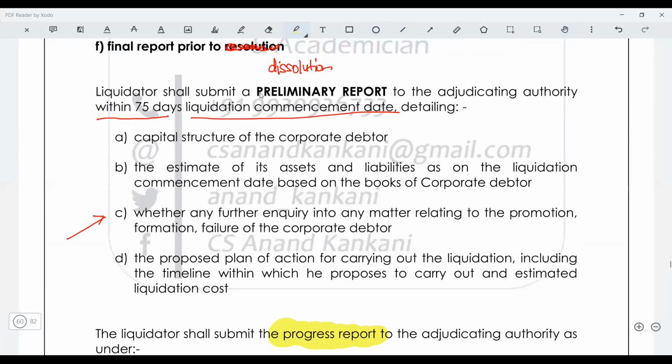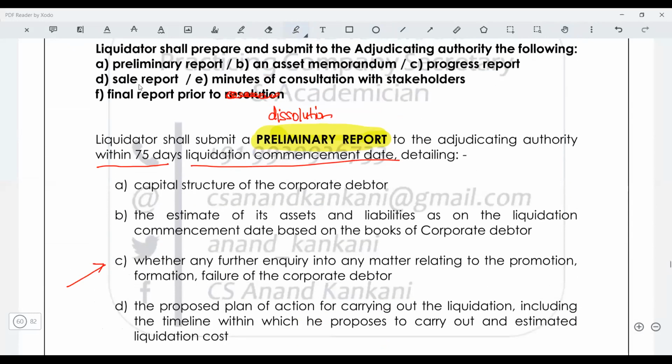So this was the preliminary report. Quite possibly you may get a question: what are the different reports which are prepared by the liquidator? So these are the different reports prepared by the liquidator. Then you have the sale report. Now what is in the sale report? The name suggests it. When the liquidation estate is realized, the list will be prepared. In the sale report, it is stated that the asset has been sold to this person, this was the valuation done by the registered valuer, and this is the net amount that has been received, and all those things.